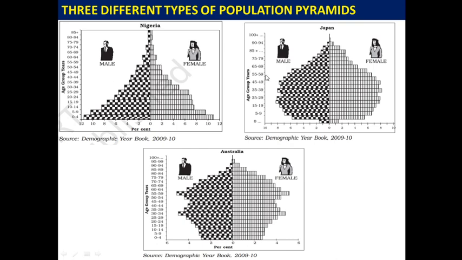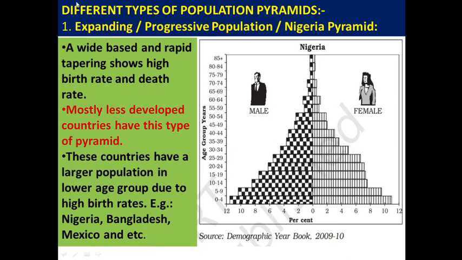In order to understand the population pyramid, here we are going to learn about three types of population pyramid: population pyramid 1, population pyramid 2, and population pyramid 3. So these are the three different types of population pyramid that we are going to learn in this topic.